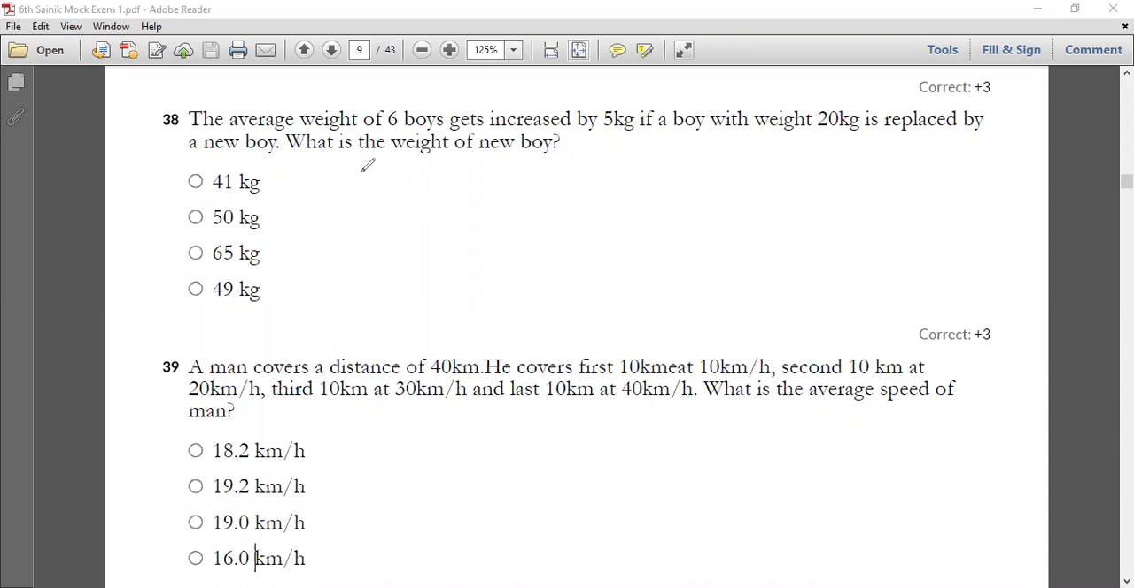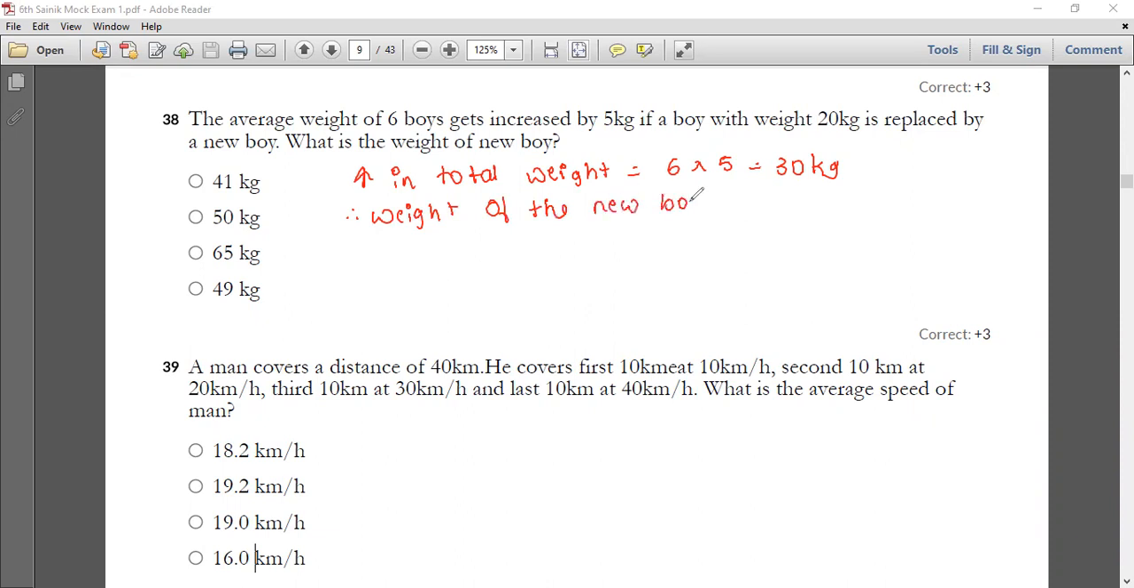Let's move on with the solution. We have to find first how much the total weight has increased. That is 6 into 5, which is nothing but 30 kg. So then what is the weight of the new boy? The weight of the new boy will be equal to 30 plus 20, which will give you 50 kg. That means your option B is your correct answer.